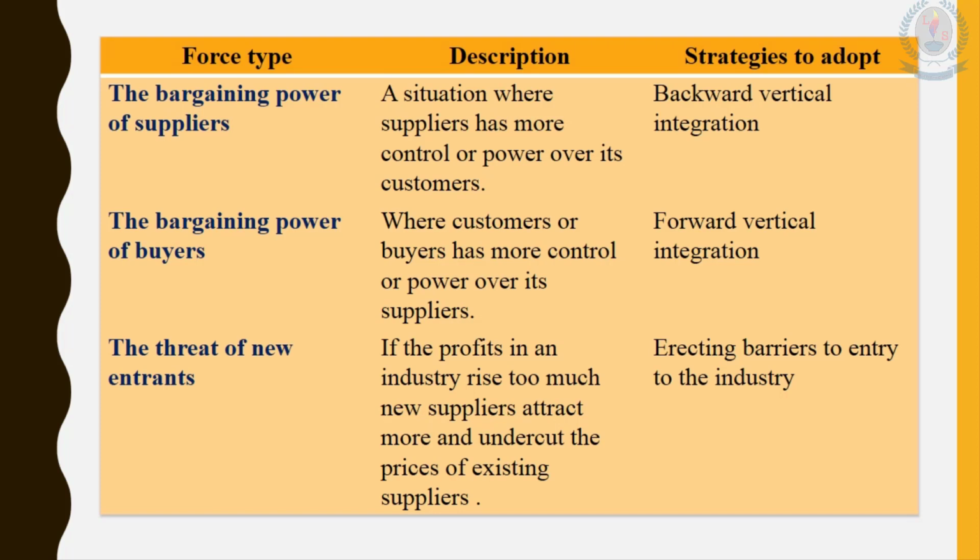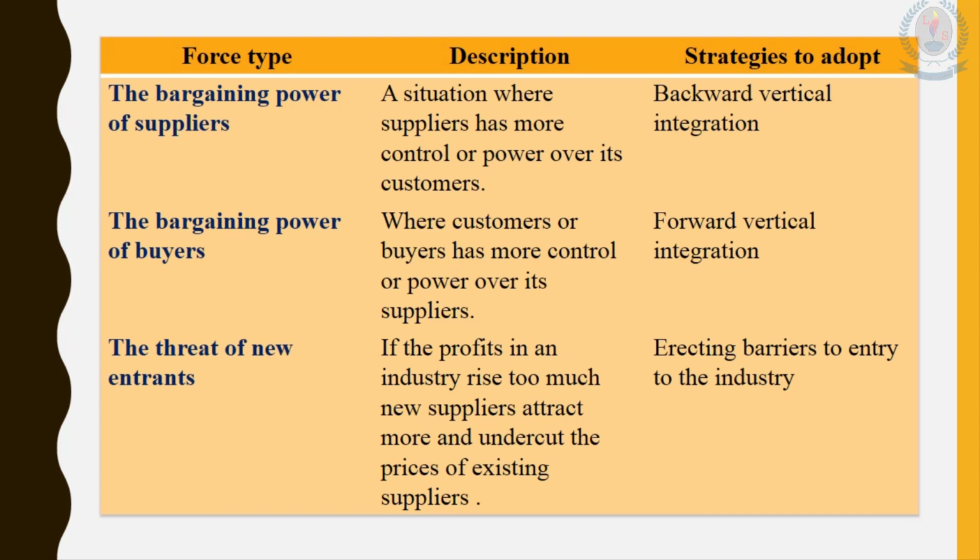There are two options in backward vertical integration: the firm can acquire the supplier, or they can start their own business in order to gain that raw material.